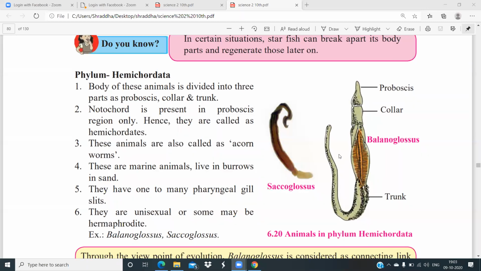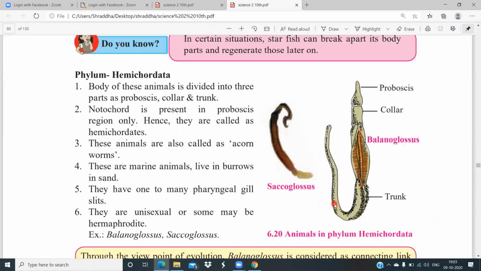The body of the organism is divided into three parts. This is the proboscis. Then this is the collar, and this is the trunk part.